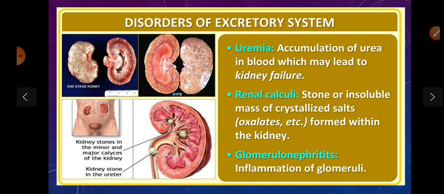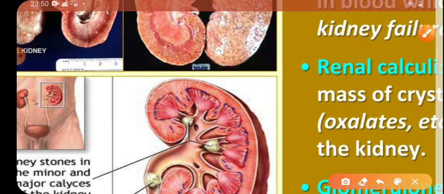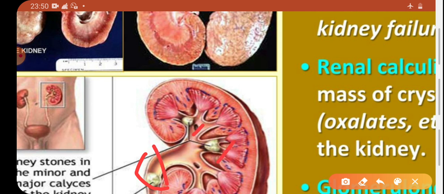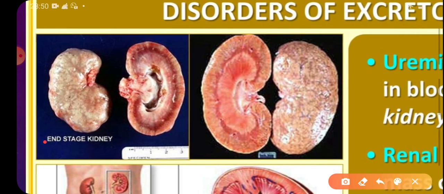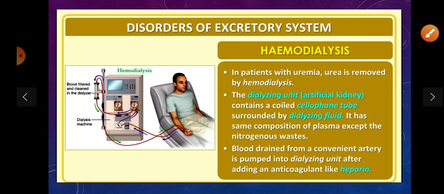Next is renal calculi, a stone or insoluble mass of crystallized salt, oxalate, etc. formed within the kidney. Glomerulonephritis is inflammation of glomeruli. Here we can see in this diagram the presence of a stone in the ureter tube, and this is a stone in the kidney. Here also we can see the stage of kidney damage due to uremia.